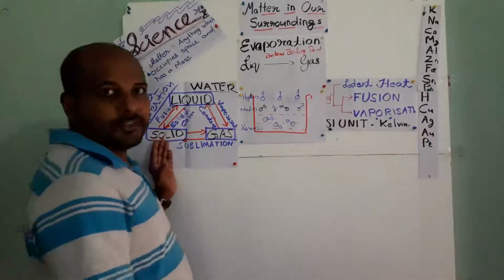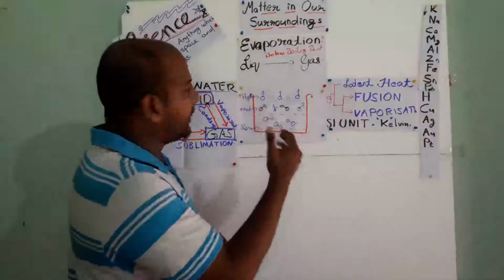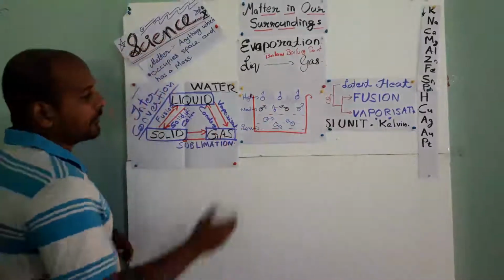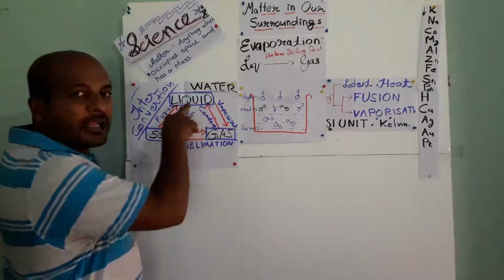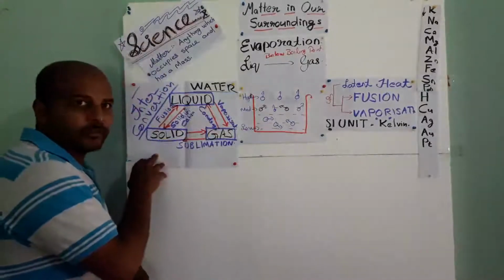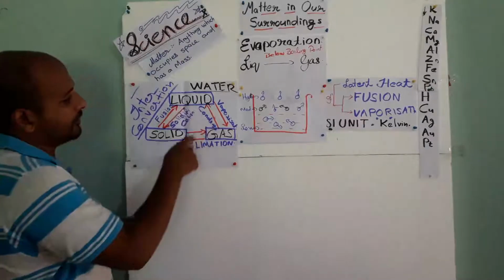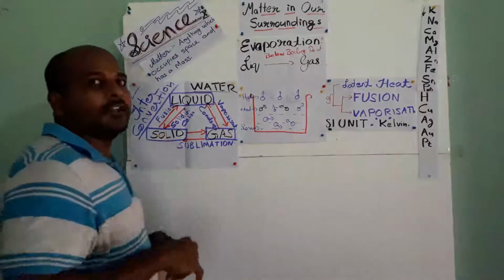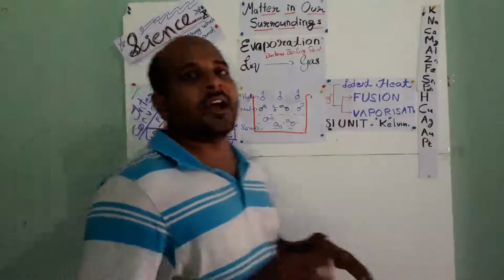Solid, when we apply heat, will fuse to form liquid. Again, if you apply heat, that liquid will vaporize to become gas. If we cool down the gas, it will condense and form liquid back. Again, if we cool down or freeze the liquid, it will change into solid. The conversion of solid into gas directly without becoming liquid is called sublimation, and the conversion of gas directly into solid is also known as sublimation. Mostly this sublimation occurs when we apply pressure.